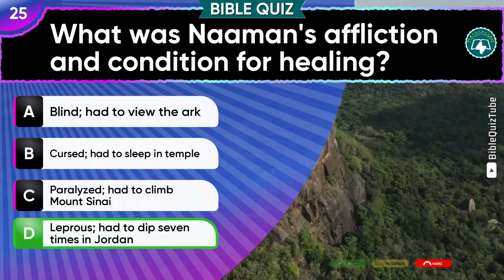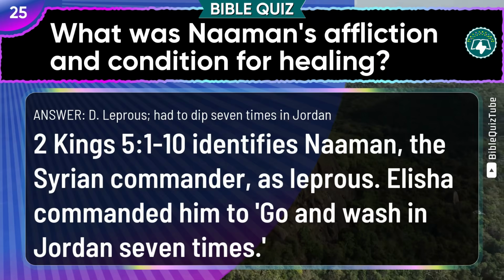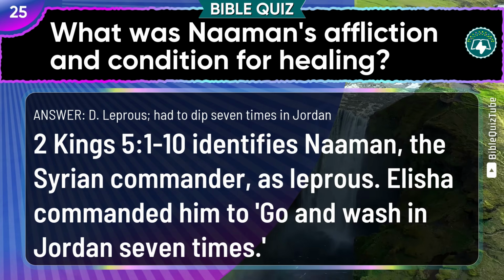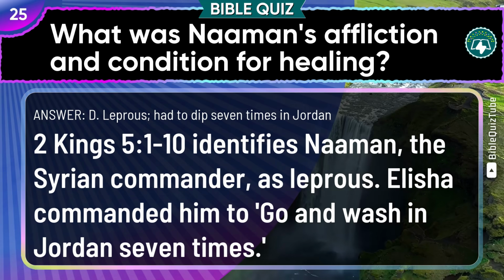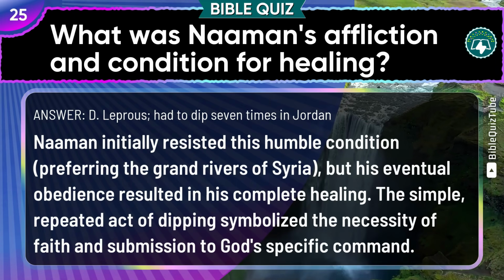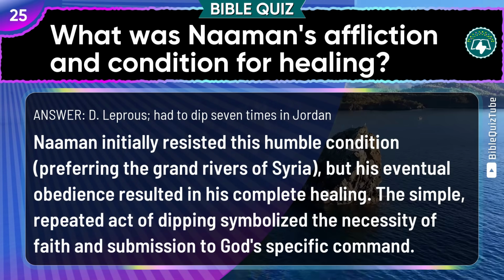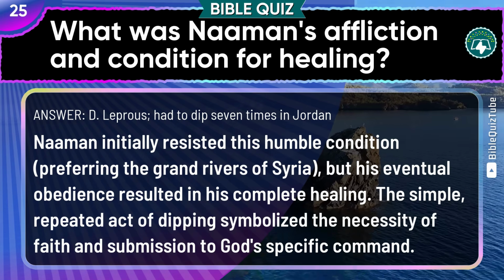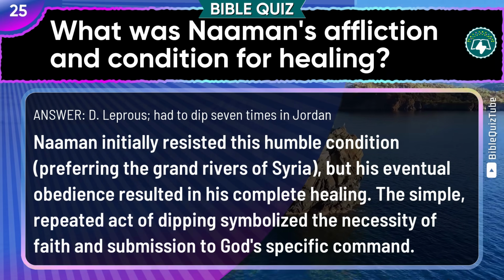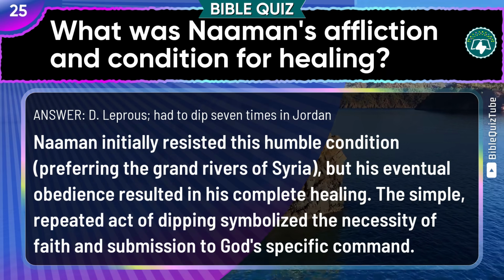Excellent. The answer is D. Leprous, had to dip 7 times in Jordan. The explanation. 2 Kings chapter 5 verses 1 to 10 identifies Naaman, the Syrian commander, as leprous. Elisha commanded him to go and wash in Jordan 7 times. Naaman initially resisted this humble condition, preferring the grand rivers of Syria, but his eventual obedience resulted in his complete healing. The simple, repeated act of dipping symbolized the necessity of faith and submission to God's specific command.